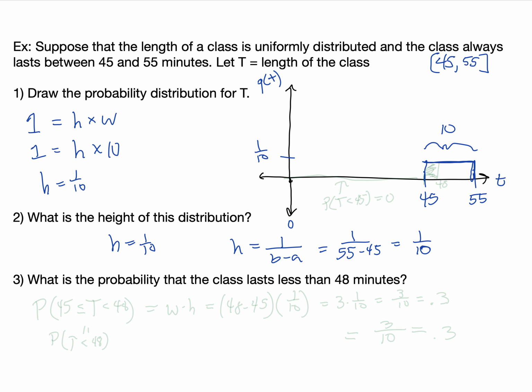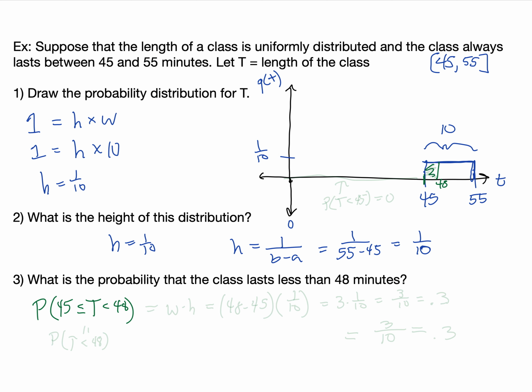What is the probability that the class lasts less than 48 minutes? So this is the probability that t is less than 48, but also greater than or equal to 45. This is the area that we're interested in, up to 48 minutes.